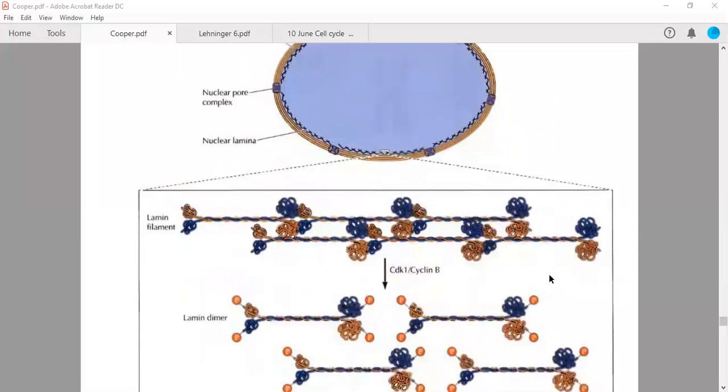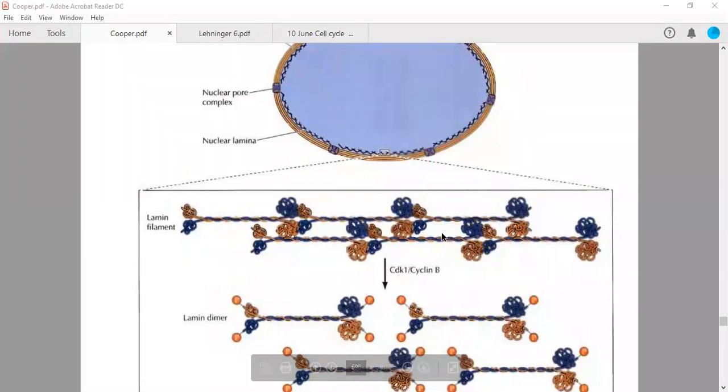Here, this particular MPF complex made up of CDK1 and cyclin B has a role, because the nuclear lamina is similar to the bladder of a football. Suppose your nucleus is a football and your nuclear lamina is the bladder in which you fill air. It gives internal support to your nucleus so that the structure of the nucleus will not collapse.